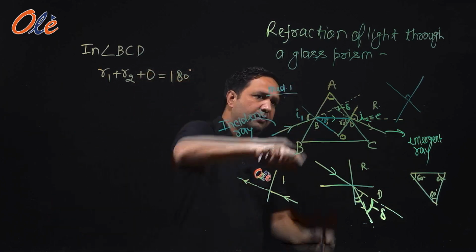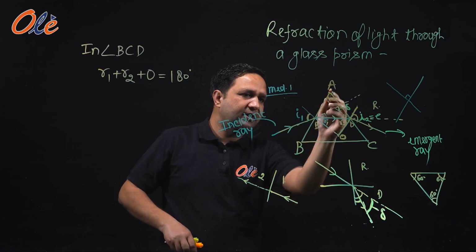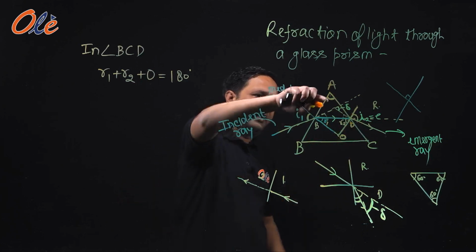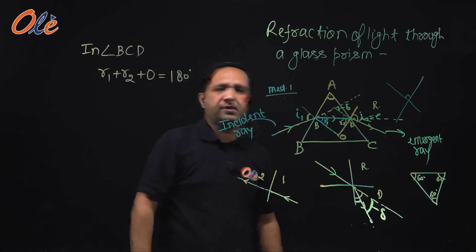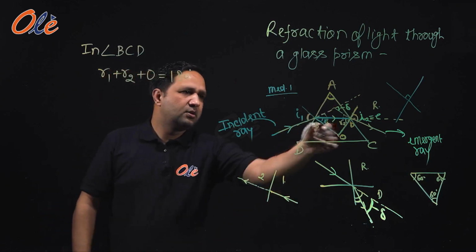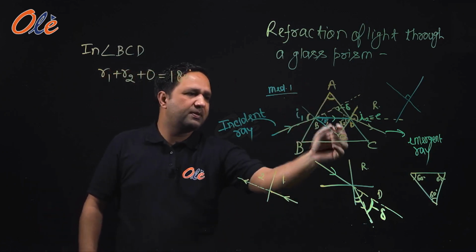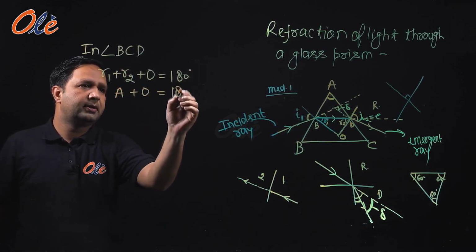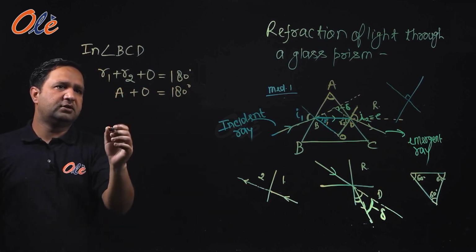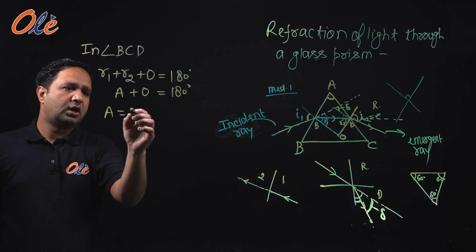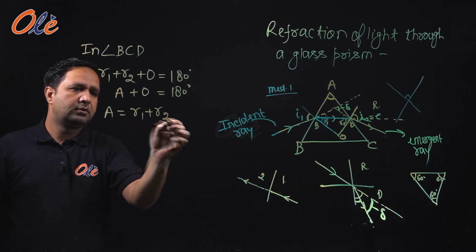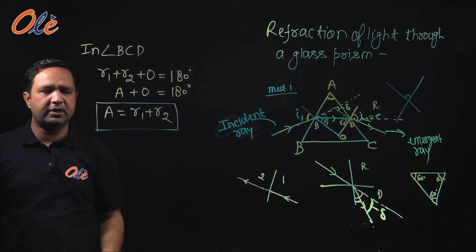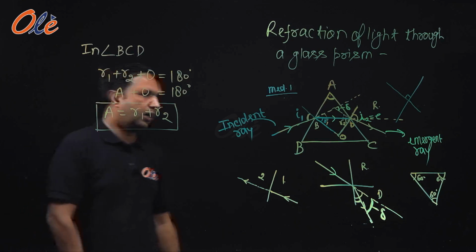And in this quadrilateral ABOD, A plus O will be equal to 180 degrees, since all four angles will make 360 degrees. So from here we will get A is equal to R1 plus R2. A की वैल्यू R1 plus R2 के बराबर हो जाएगी. So A is equal to R1 plus R2.